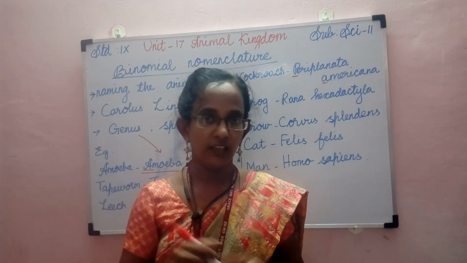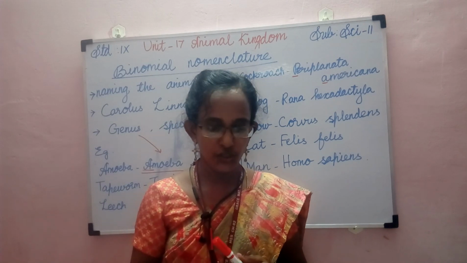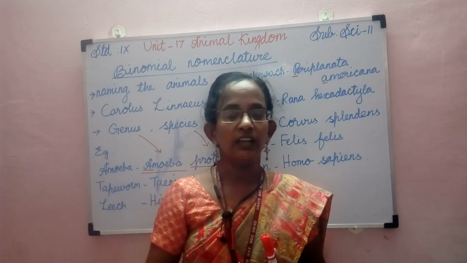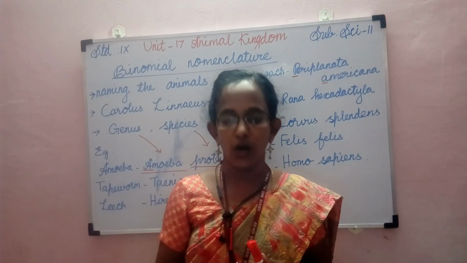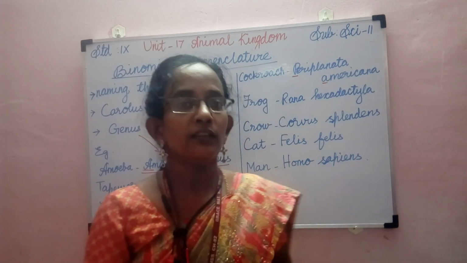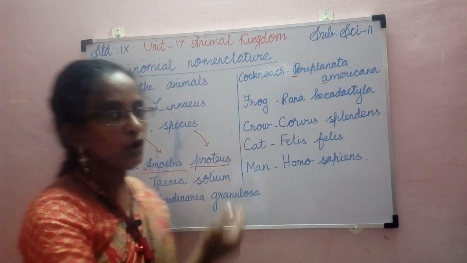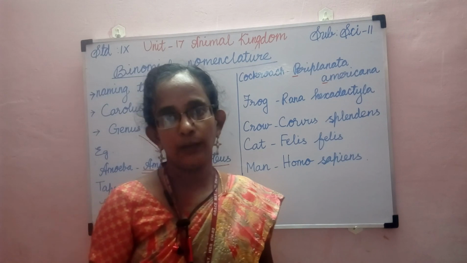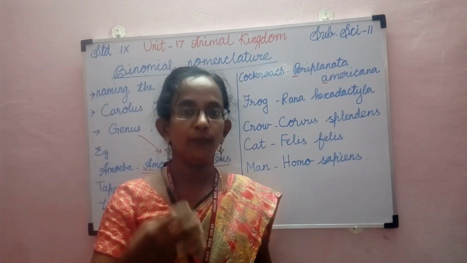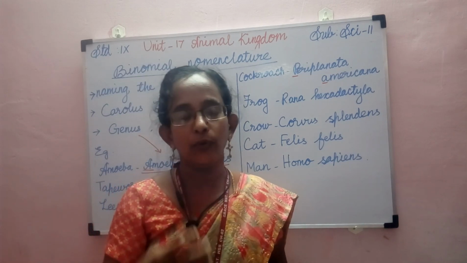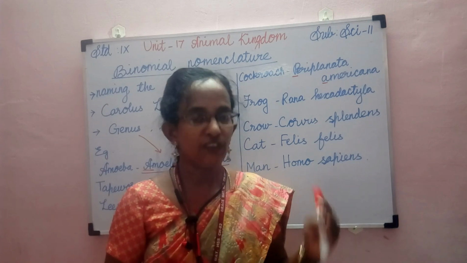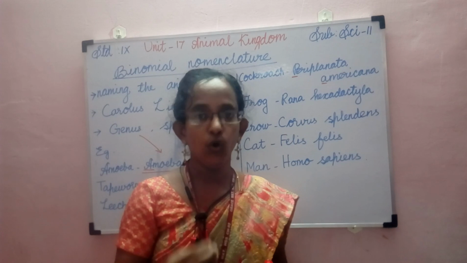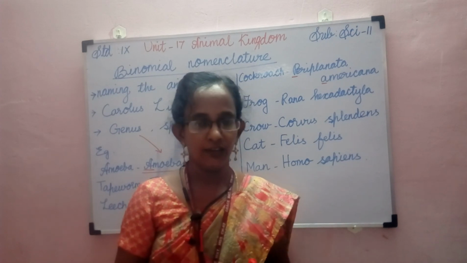Under that we studied the level of organization, then symmetry, germ layers, and then the coelom or the body cavity. Then we studied about the binomial nomenclature. In the next class, let's discuss the different phyla, the salient features, the important characters of the different phyla which we learned today. So, I hope you got the concept clearly.